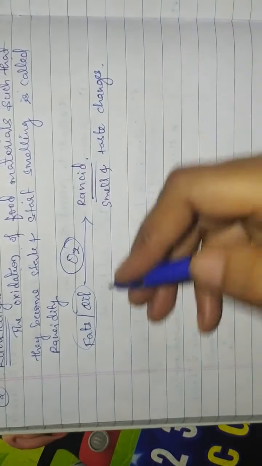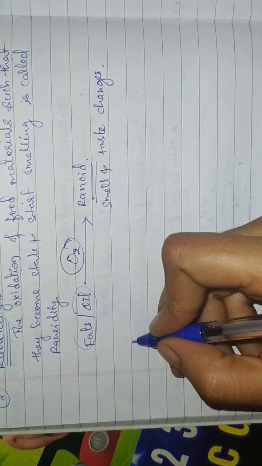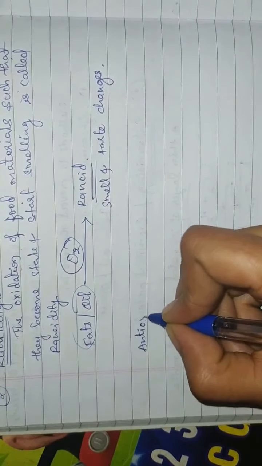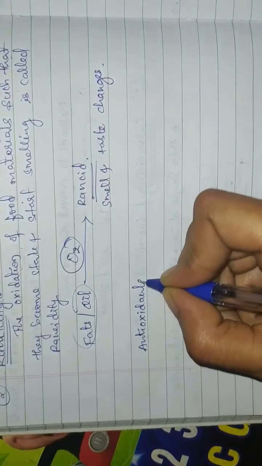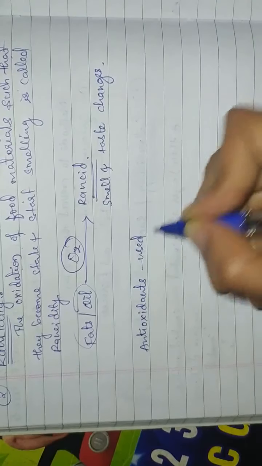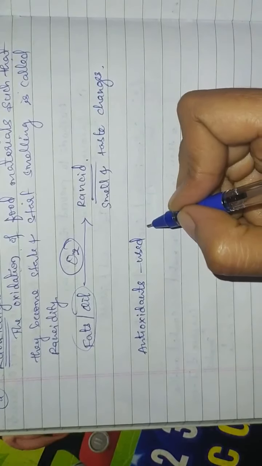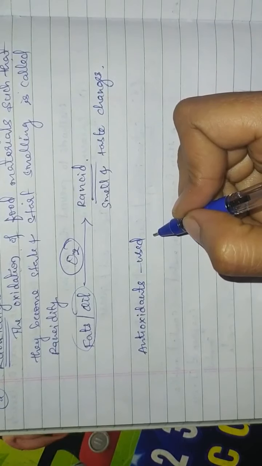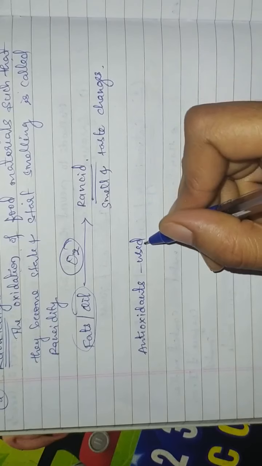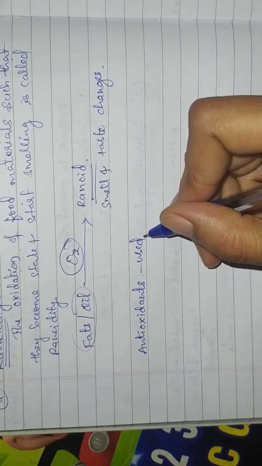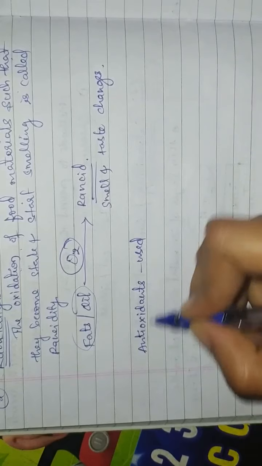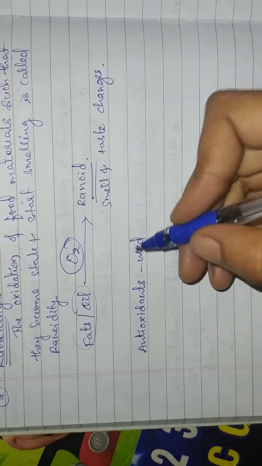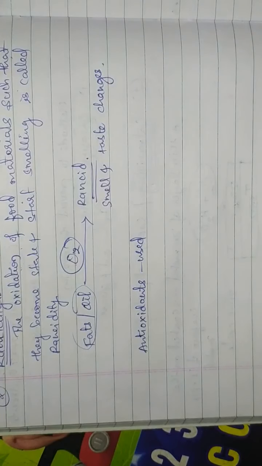So to protect the food from oxidation, antioxidants are used. While transporting meat from one country to another for one or two months, they store the meat by applying antioxidants so that it does not become rancid.